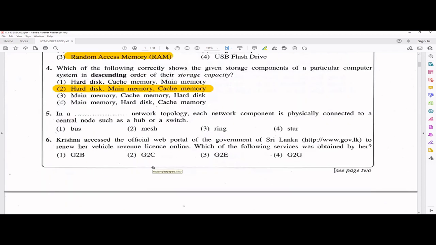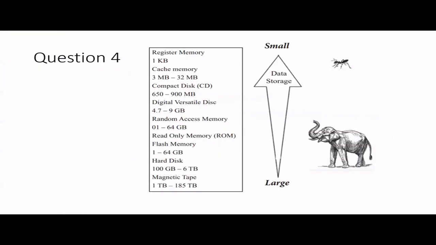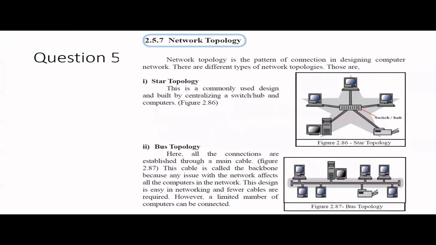Fifth one. In a network topology, each network component is physically connected to a central node such as a hub or a switch. So network topologies. What is a network topology, right? It's a pattern of how these computers can be connected in a network. So there are different network topologies. So first one, yes, that's your answer also, because that's the star topology.